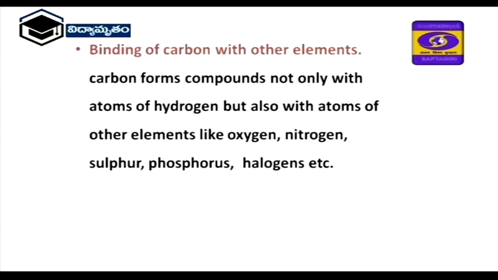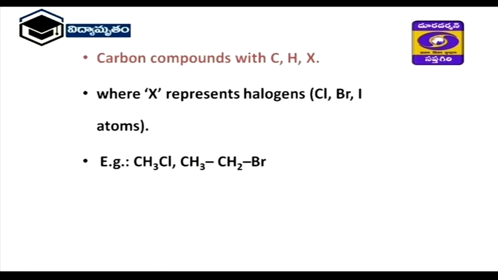Next, binding of carbon with other elements. Carbon forms compounds not only with atoms of hydrogen but also with atoms of other elements like oxygen. We are breathing oxygen in day to day life. It contains carbon and oxygen, and at the same time nitrogen is also there. Nitrogen also has cyanogen bonds, and sulfur gives carbon disulfide, phosphorus gives P2O5 and P2O3. Next, halogens. Here you are observing carbon compounds with halogens, CHX.